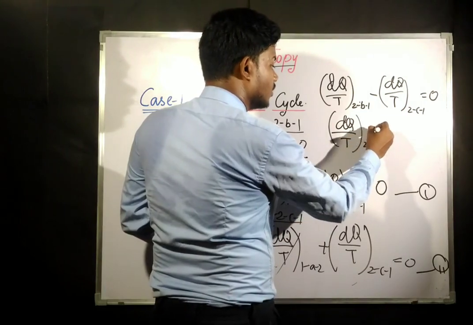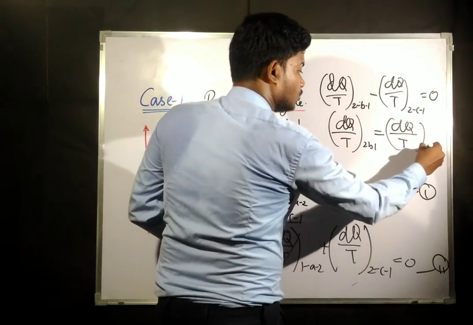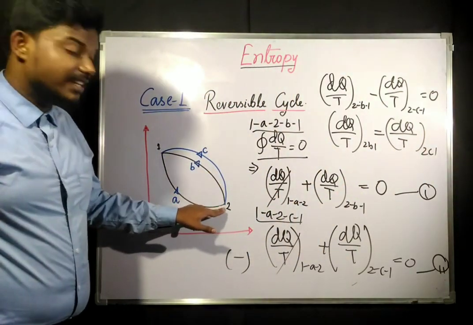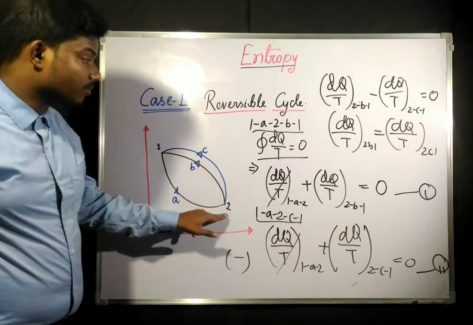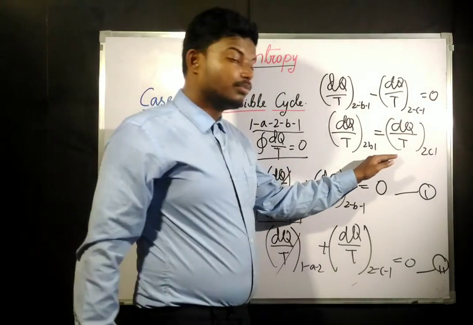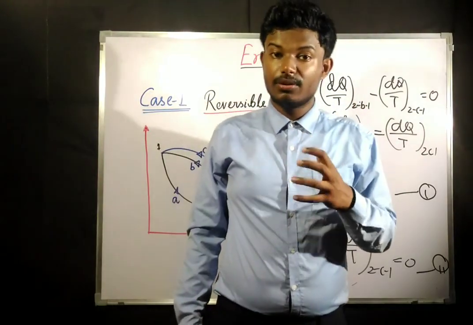So dq by t for 2b1 is going to be equal to dq by t for 2c1. That means the dq by t term for 2b1 and the dq by t term for 2c1 are the same. This is our proof. Now from this, what are we going to get?